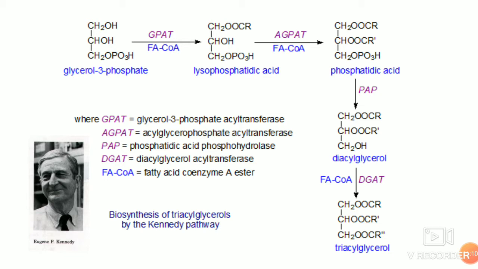Lysophosphatidic acid is further converted to phosphatidic acid with the help of the enzyme acylglycerophosphate acyl transferase, and phosphatidic acid is converted into diacylglycerol with the help of the enzyme phosphatidic acid phosphohydrolase, and then diacylglycerol is further converted to triacylglycerol with the help of the enzyme diacylglycerol acyl transferase.